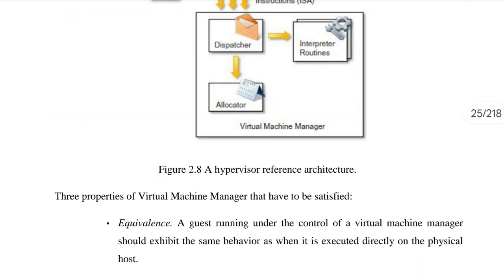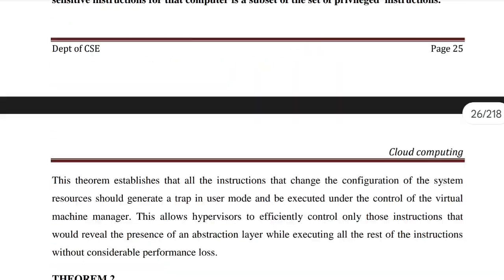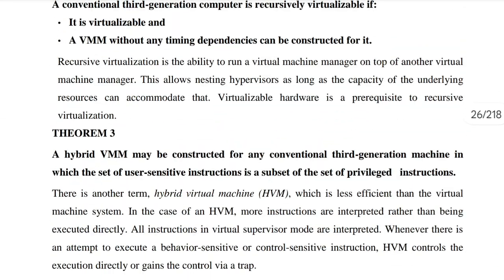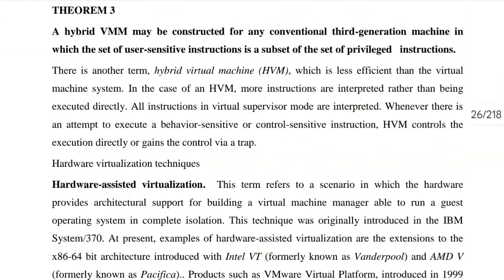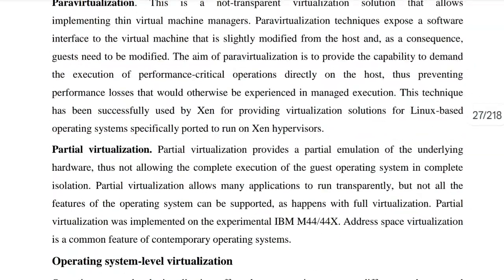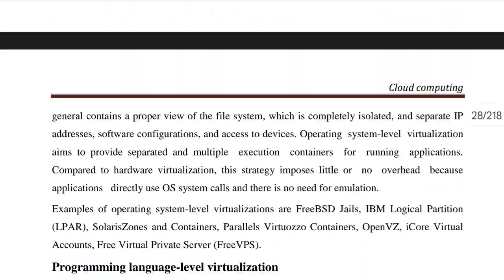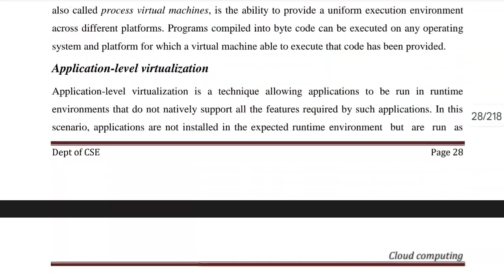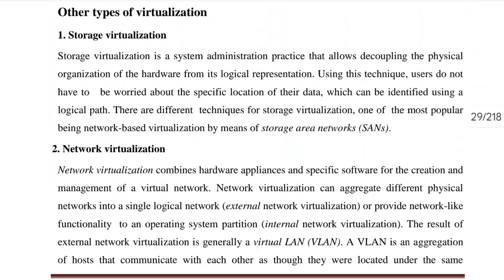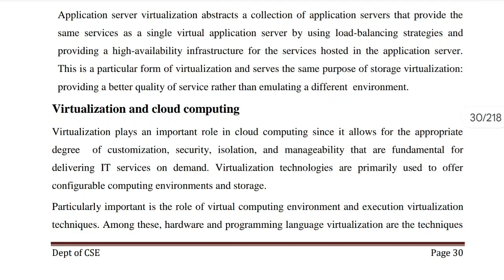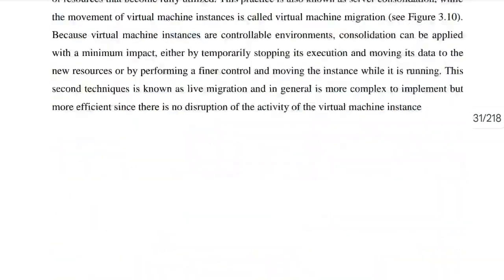And then we have theorem 1 and theorem 2. There are totally 3 theorems, but theorem 1 and 2 are important, because those were asked. And we have para virtualization and operating system level virtualization, and different types of virtualization are here: storage and network, desktop, application, and virtualization and cloud computing.